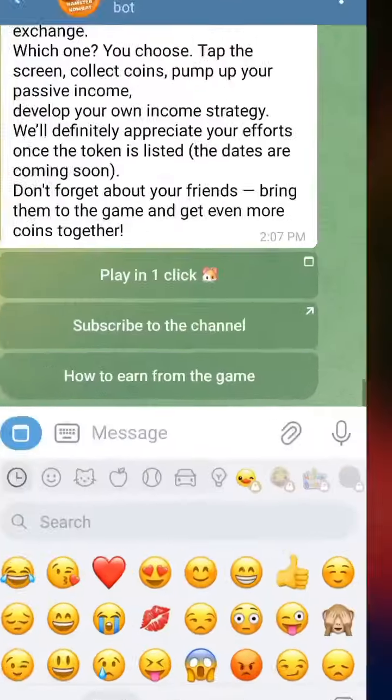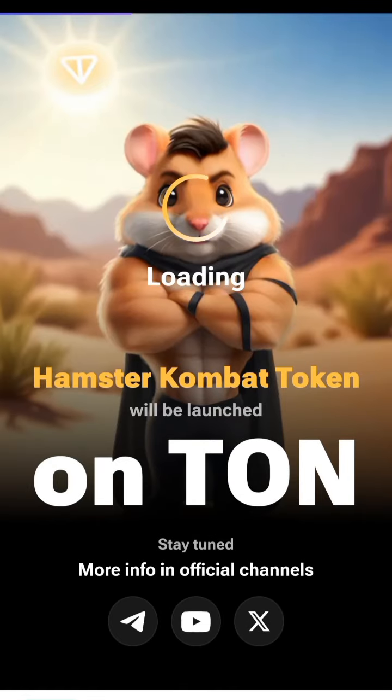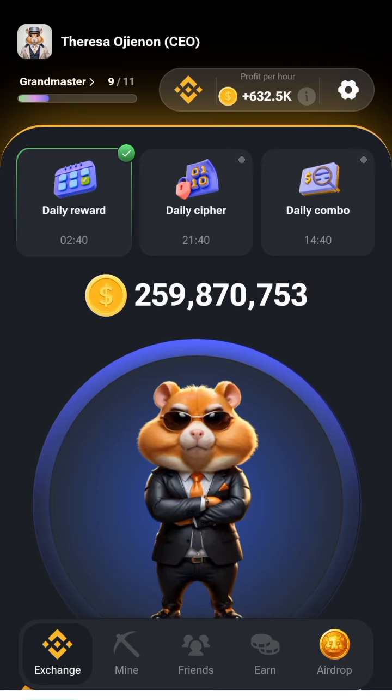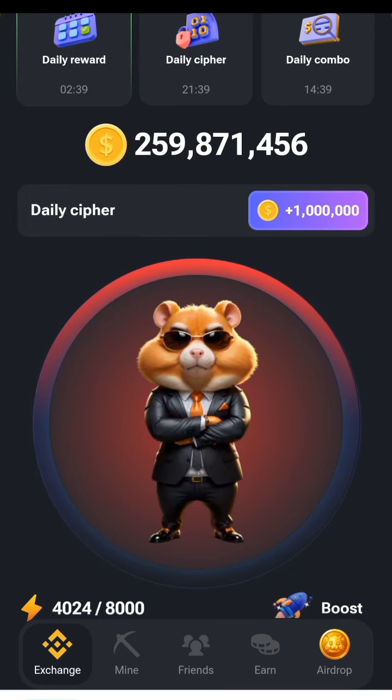Let's move to Hamster Kombat. So, in Hamster Kombat now, switch to daily Cipher mode. The daily Cipher word for today is yield, which is spelled